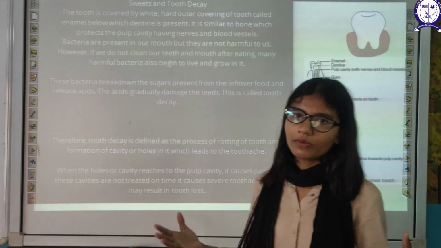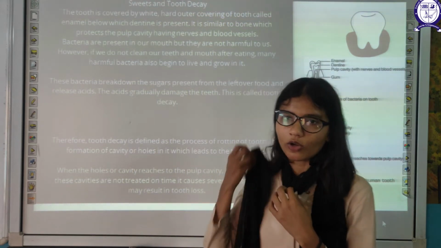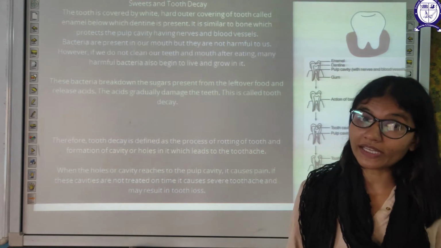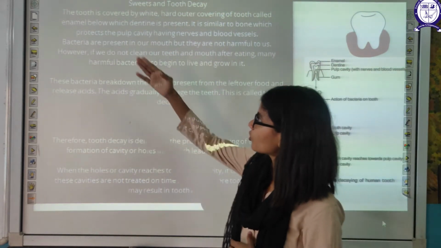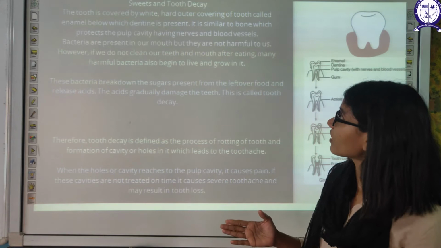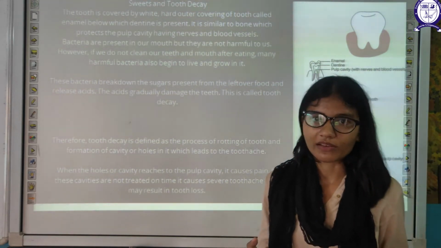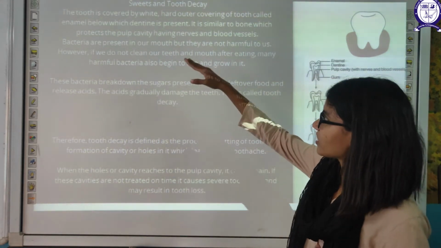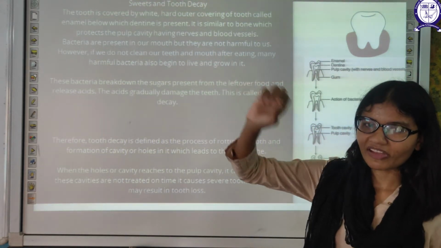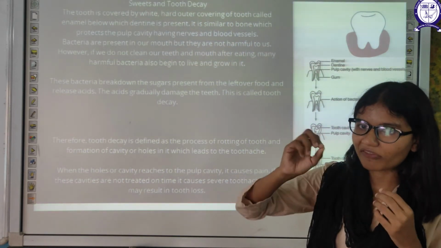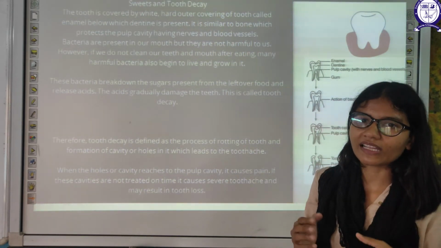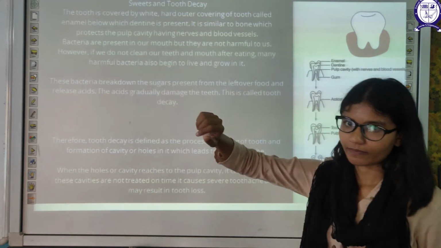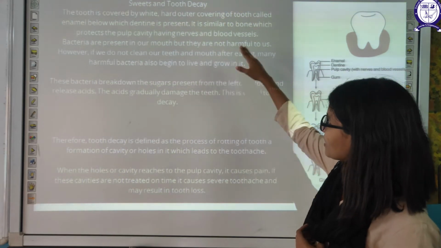Now, one more thing associated with teeth. We cannot go further without discussing tooth decay. The tooth is covered with a white hard outer covering called enamel. The outermost covering of the tooth is known as enamel, below which dentine is present. When the enamel wears off, there is one more layer, that is dentine, similar to bone, which protects the pulp cavity, which has nerves and blood vessels.